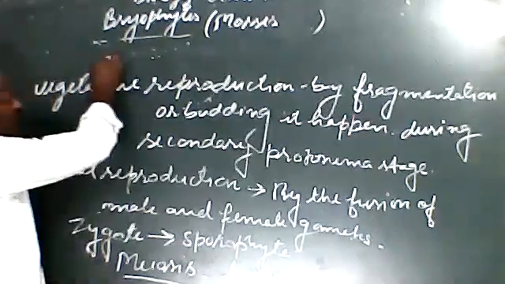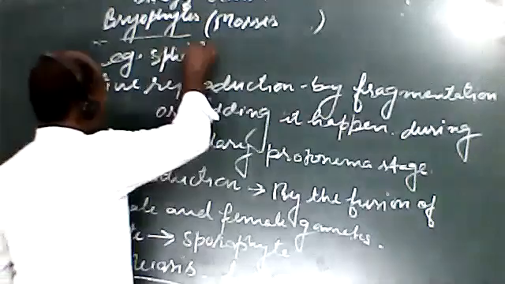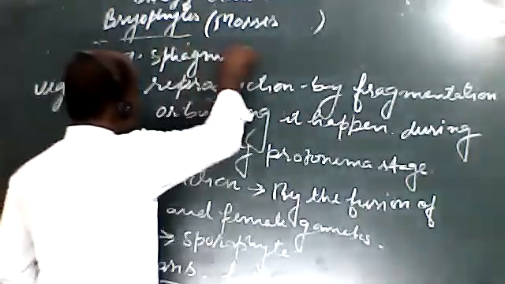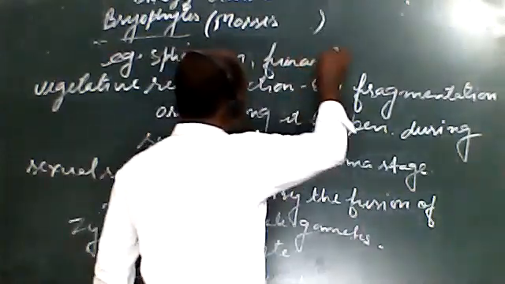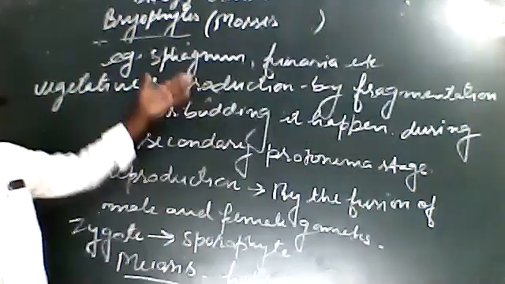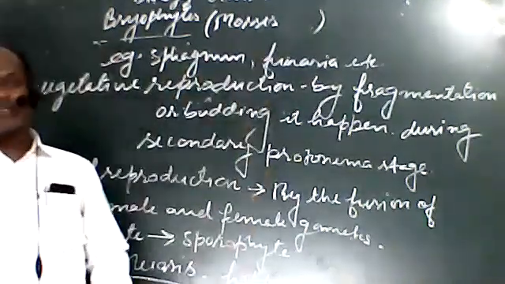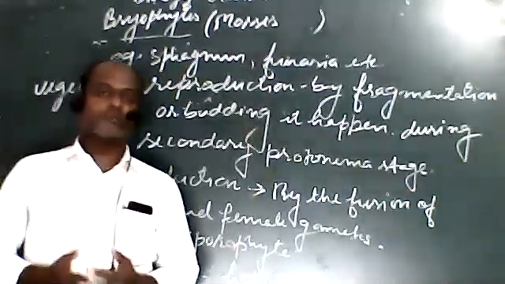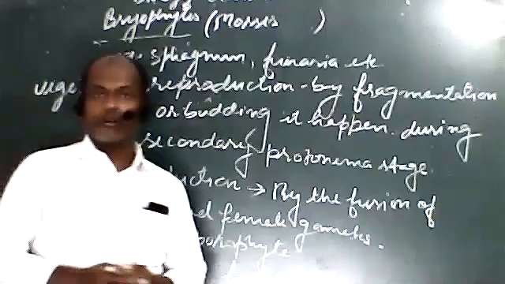The examples are Sphagnum, Funaria, Polytrichum, etc. We have also discussed the economic importance of mosses, Funaria, and Sphagnum. In this way, your topic has finished.